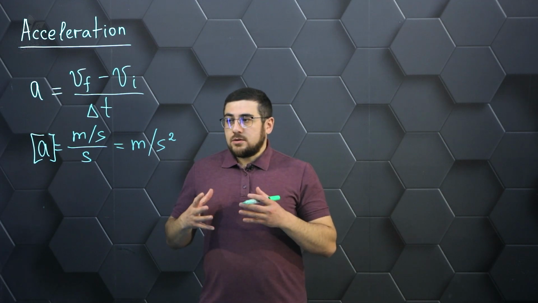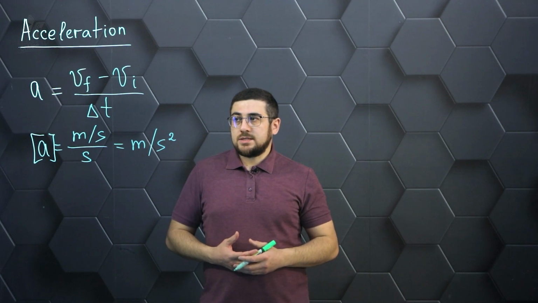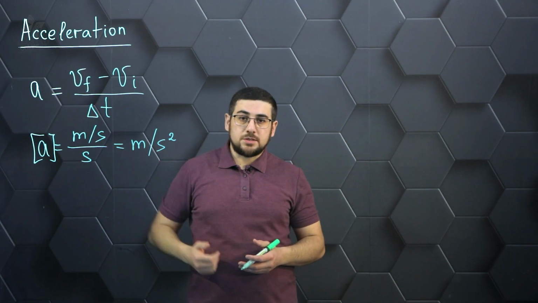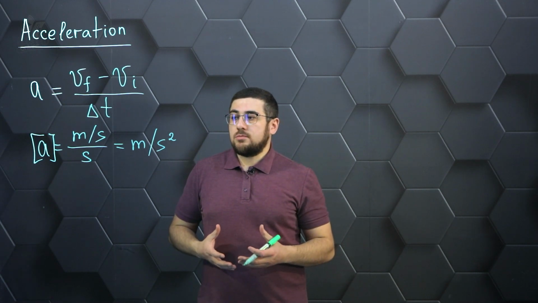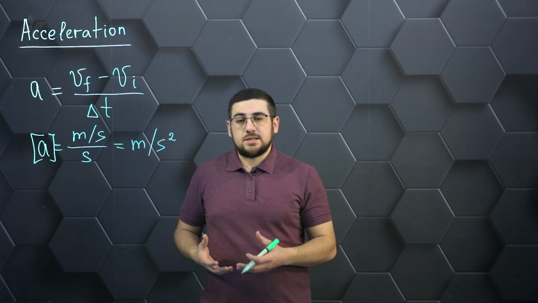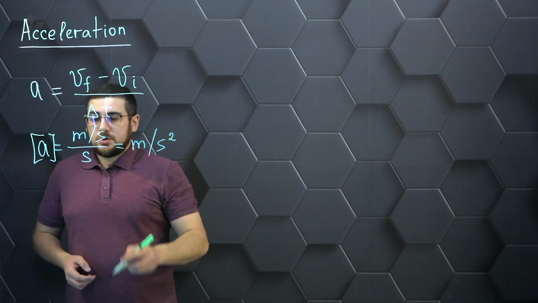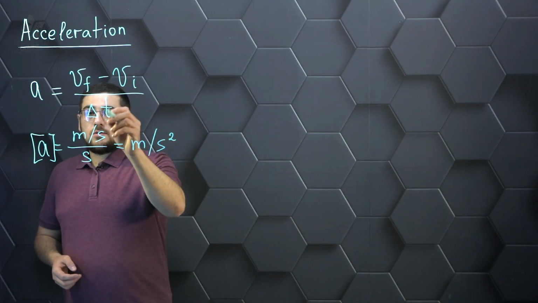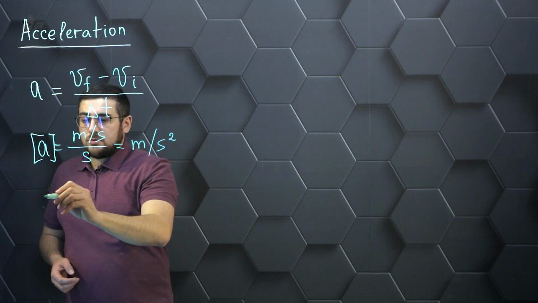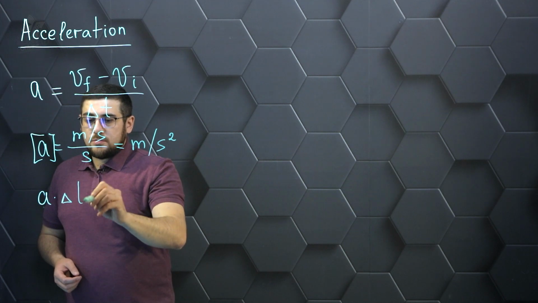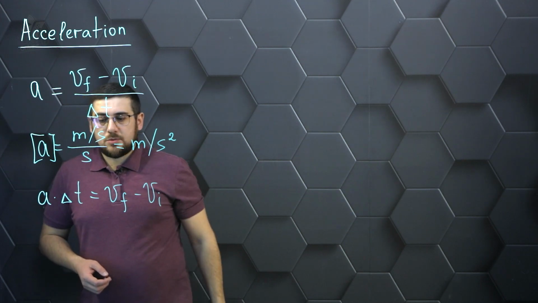If we now consider acceleration in more detail from the point of view of graphs, we can show it on the example of calculating velocity. As we understand, speed is a variable, so it will be logical if we try to find it. That is, we will see how speed depends on time. Let's express from here the final velocity of motion of this body. To do this, we convert the denominator of the fraction from time to acceleration. And we get this expression.